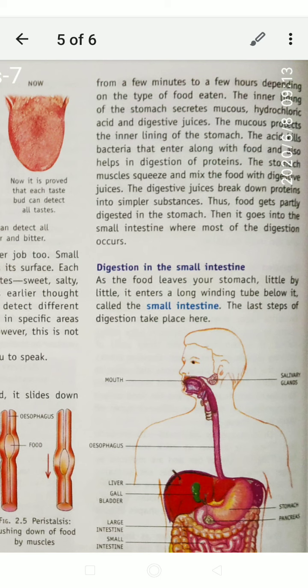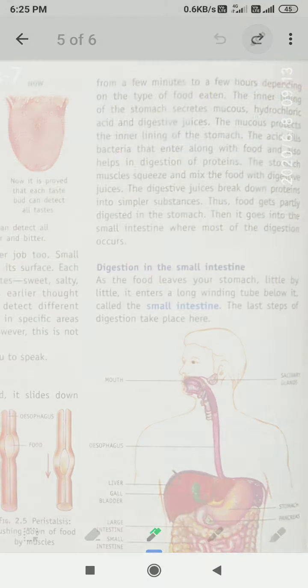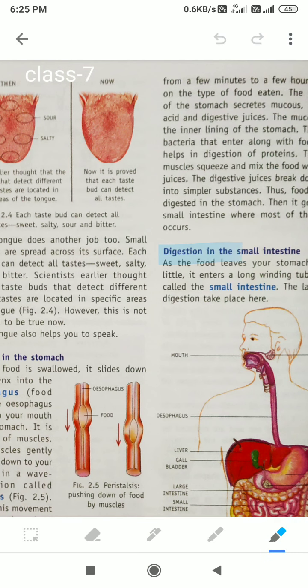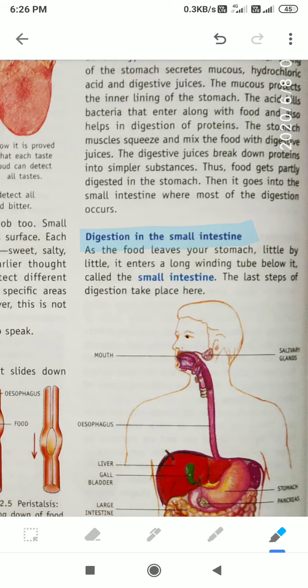See, from a few minutes to a few hours, depending on the type of food eaten, the inner lining of the stomach secretes mucus, hydrochloric acid and digestive juices. All these things help to digest the food. Now see, come to the next point, digestion in the small intestine. The main part of digestion is in the small intestine.